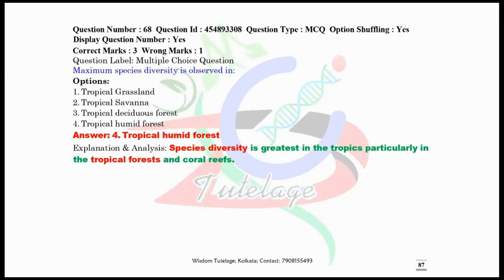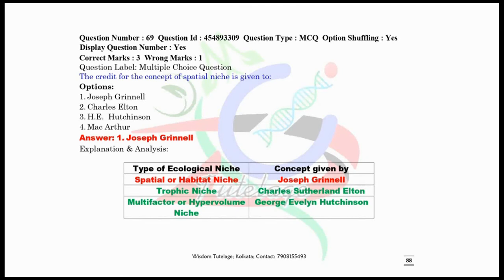Now question number 68. Maximum species diversity is observed in. Maximum species diversity observed among the options. The correct answer is option number 4, tropical humid forest. Now question number 69. The credit for the concept of spatial niche is given to whom? The spatial niche concept is given by Joseph Grinnell.